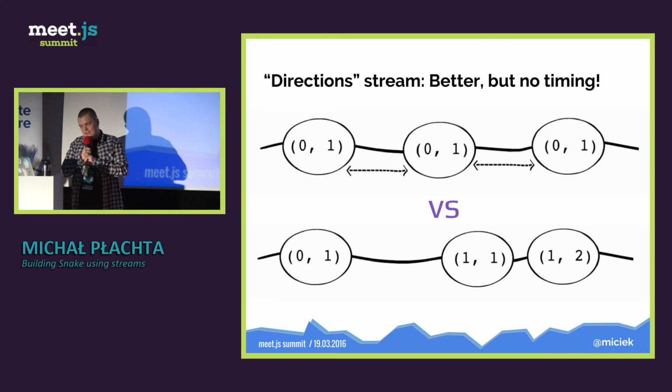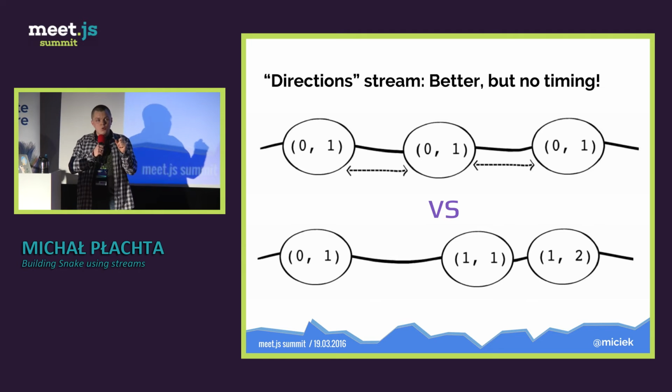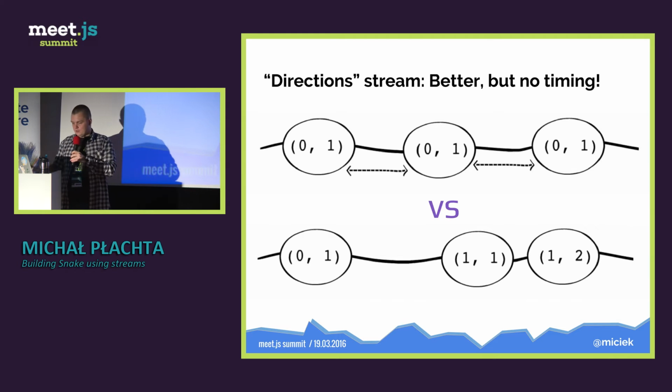Yeah, so basically what's been happening so far is that the tick stream was outputting a new value each 100 milliseconds. So the snake was moving down, right? Because each new object in the tick stream was triggering the change of the position. But here, the snake only moves when the user presses the button. And we all know how snake works. So we can press a button, but the snake should move without any more button press. So somehow we lost track of time.